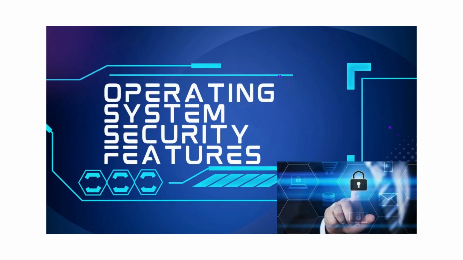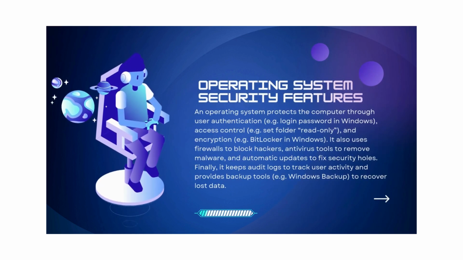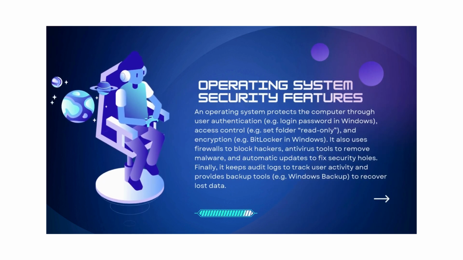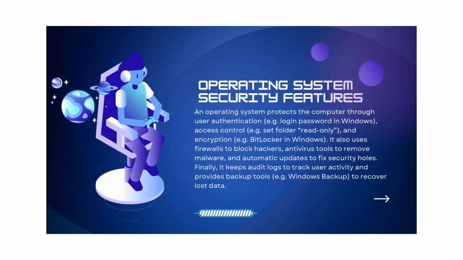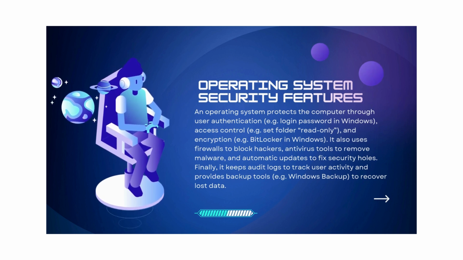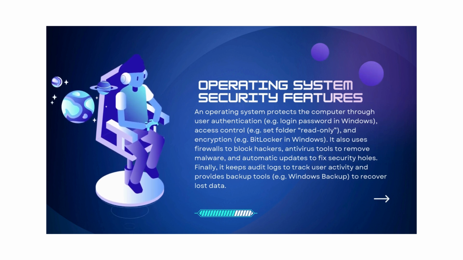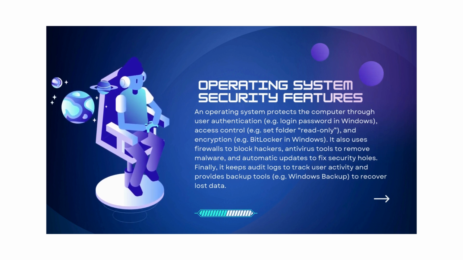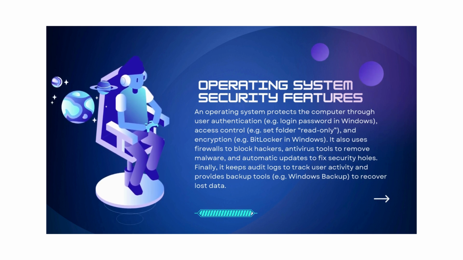Operating system security features. Let's see the features. An operating system protects the computer using authentication. For example, login password in Windows. Access control, for example, set folder read only. And encryption, for example, BitLocker in Windows.